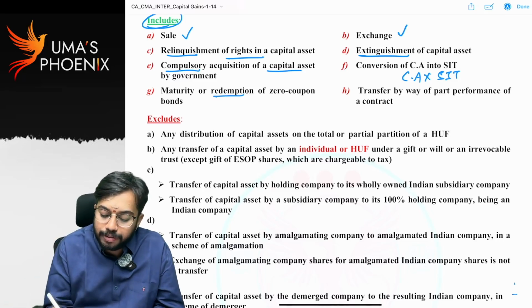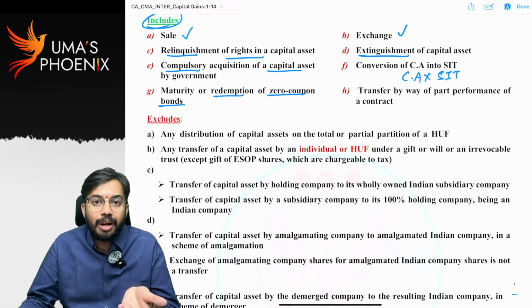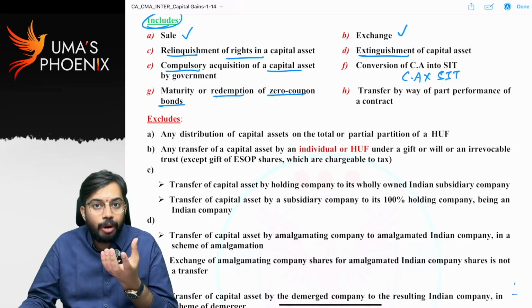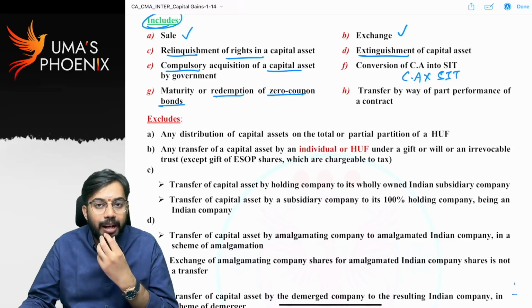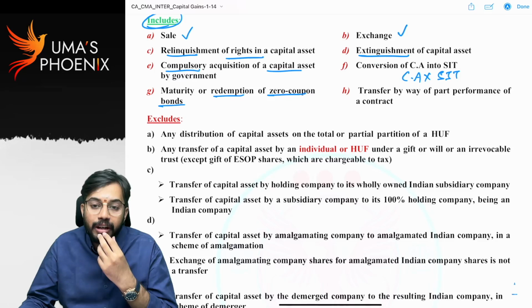Maturity or redemption of zero coupon bonds. You know zero coupon bonds, right? They are always issued at a discount and are redeemed at par, redeemed at face value. So at the time of redemption of zero coupon bonds, on whatever amount is received, capital gains are required to be calculated, because redemption is included in the definition of transfer.